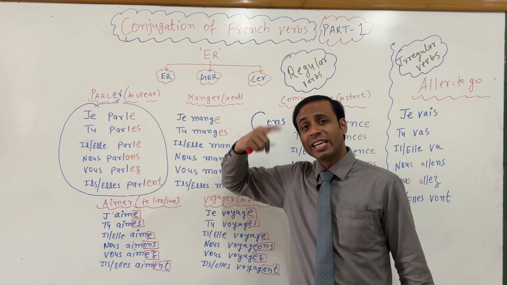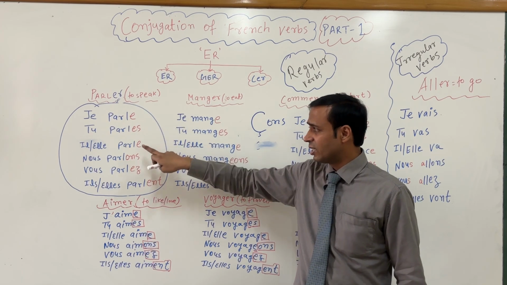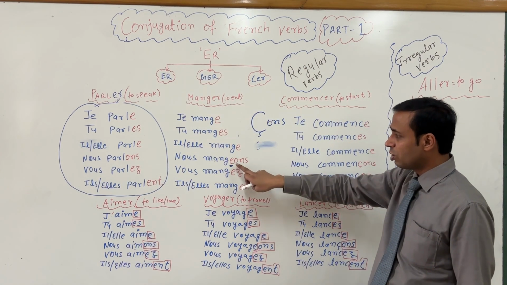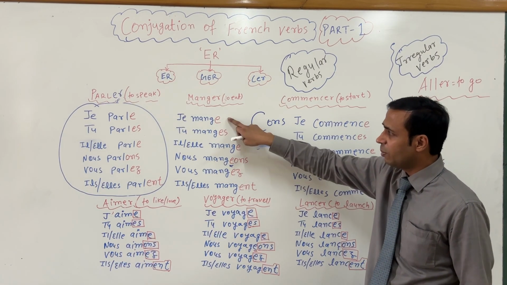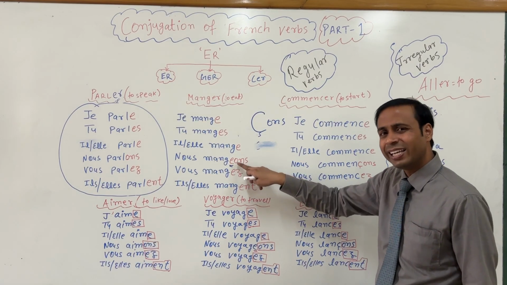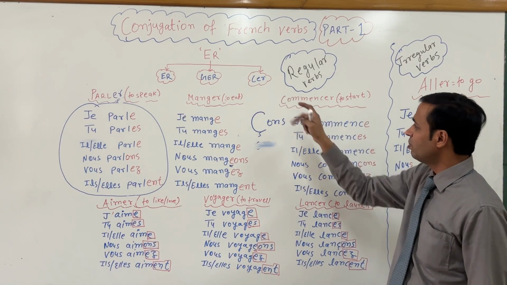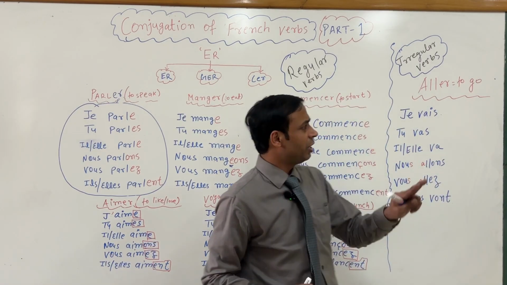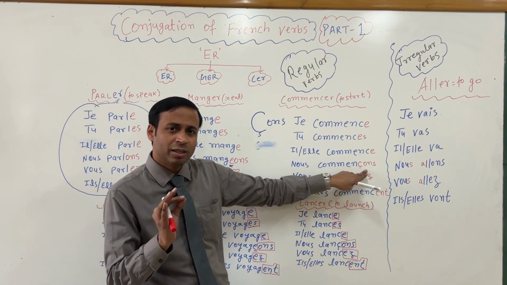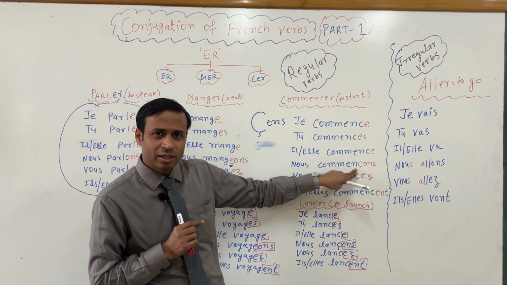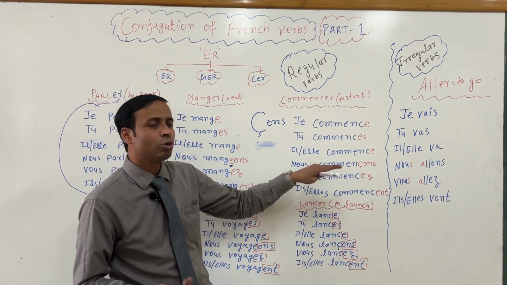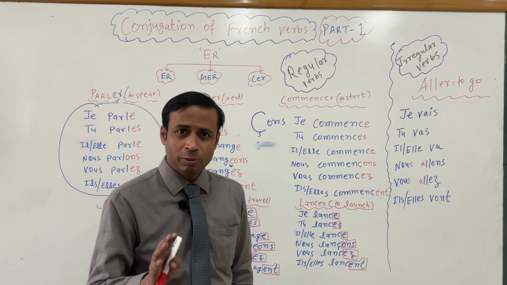So after removing er, you have to add e, es, e, ons, ez, ent सभी में, और जब भी ger ending होगा तो सिर्फ nous में you have to add eons, बाकी same है, e, es, e, ez, ent. Only in nous you have to add eons. In the cer ending verbs, everything is same, just e, es, e, ez, ent, but only with the nous you have to add this small cedille, okay, below the c, to pronounce it correctly. So nous commençons.